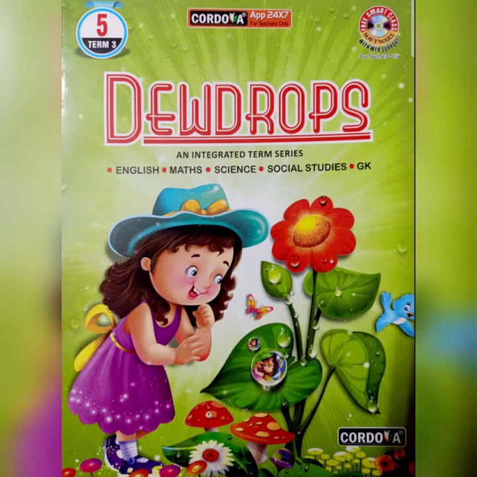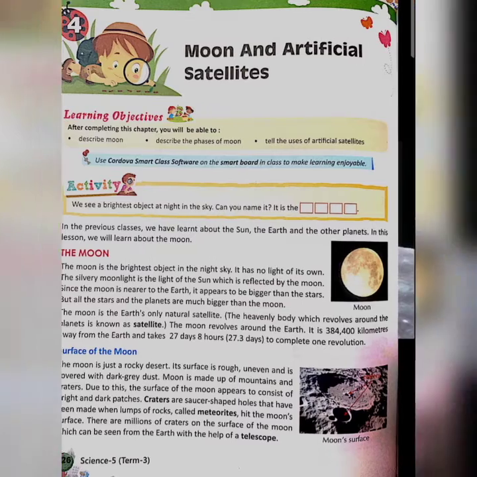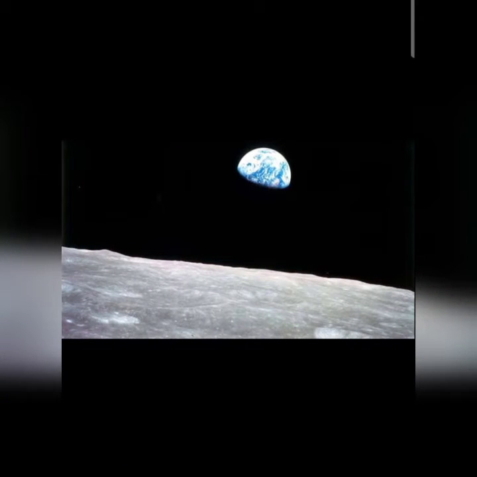In the previous class we were discussing the chapter Moon and Artificial Satellites from your Dewdrop's Term 3 book. This much we have covered in the first video, part 1: facts about the Moon, how is the surface of the Moon, the distance of the Earth and the Moon, and how much time the Moon takes to complete a revolution. These are some of the important topics.